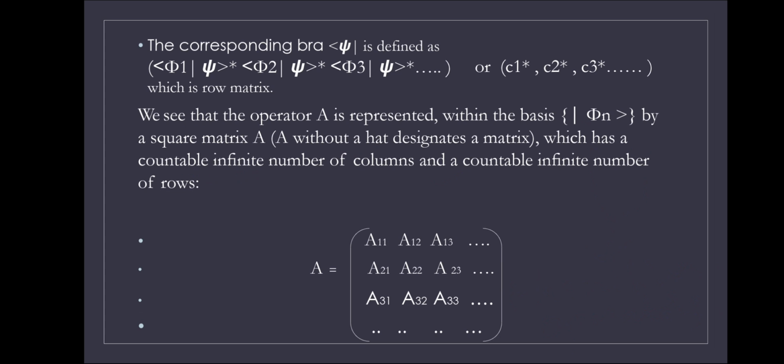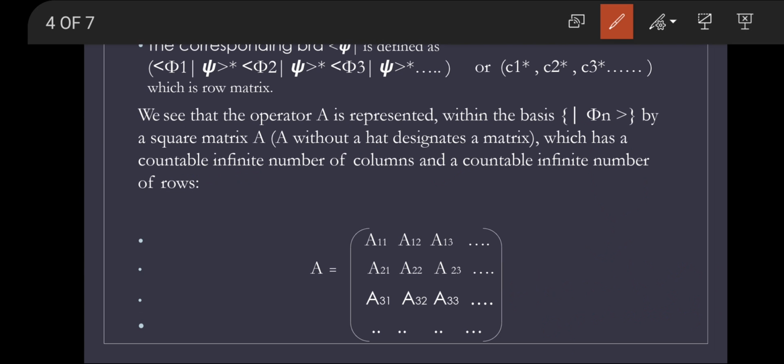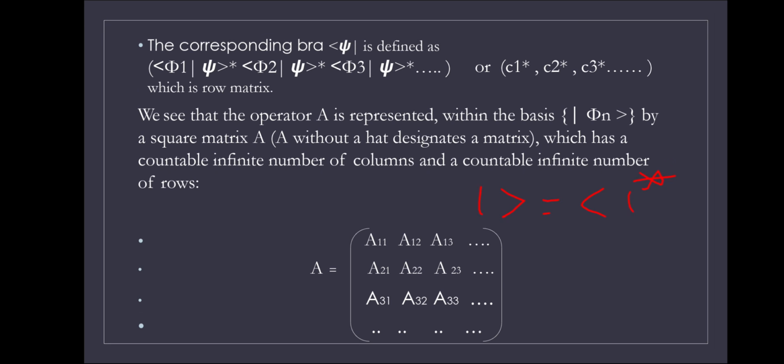The bra is the conjugate of the ket, and this conjugate form is a row matrix.